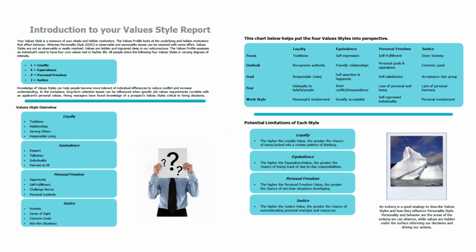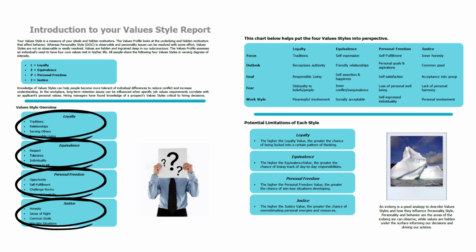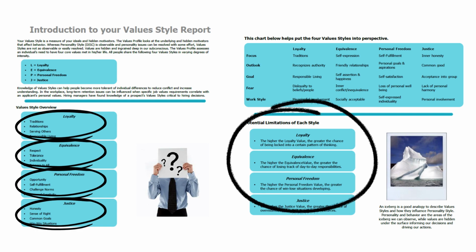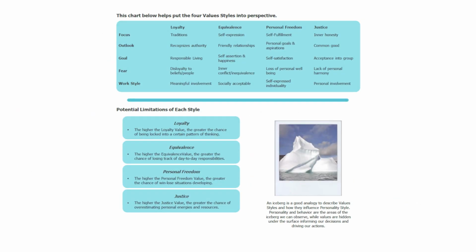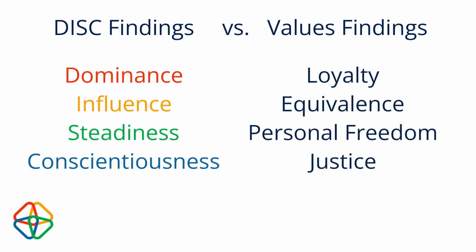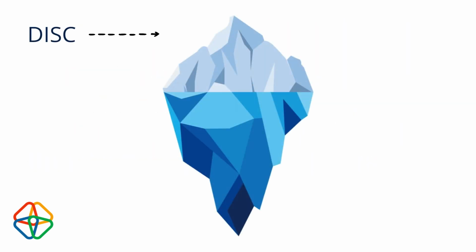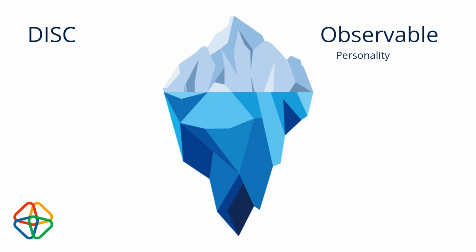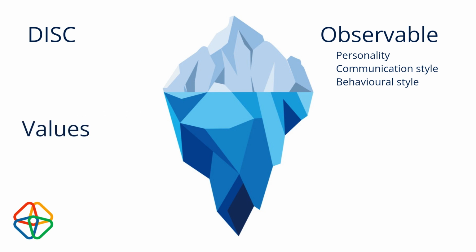Pages 16 and 17, in a similar way that the team's report did, provide key descriptive words and characteristics as well as potential limitations for each of the 4 value styles. The picture of the iceberg on page 17 provides a good analogy for the difference between the DISC findings and the values findings. The DISC results are like the portion of the iceberg that lies above the surface. It represents the observable personality, communication, and behavior styles, while the portion of the iceberg hidden below the surface represents our hidden or subconscious values that are informing our decisions and actions.